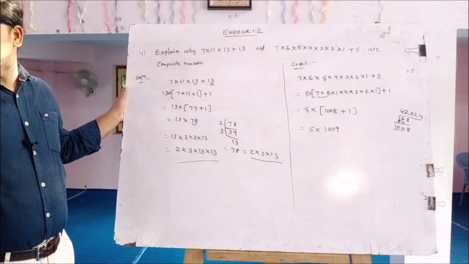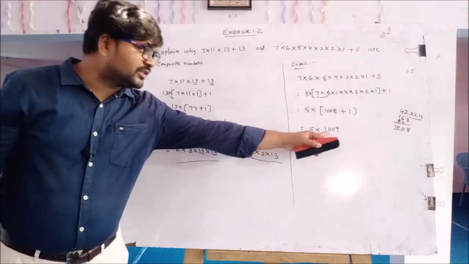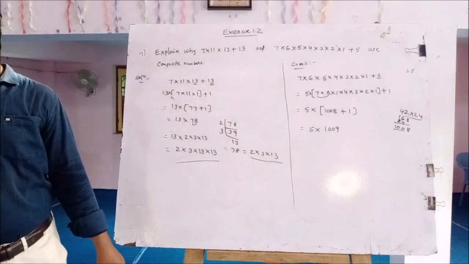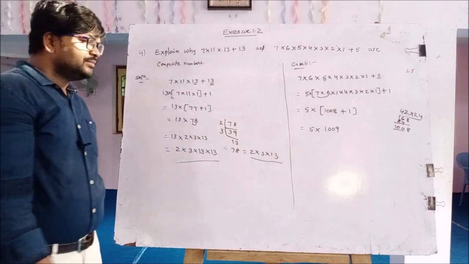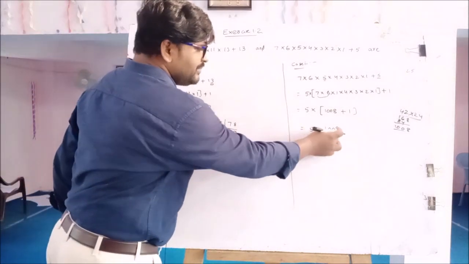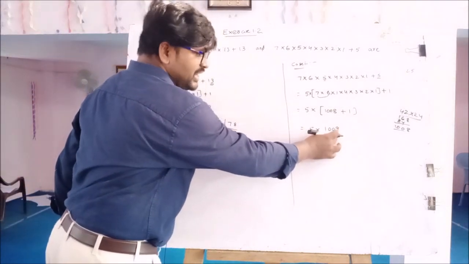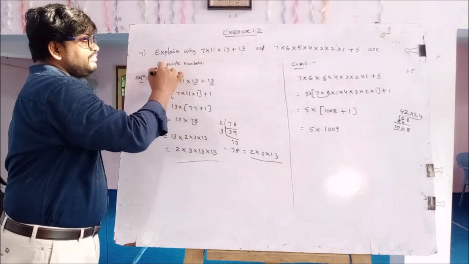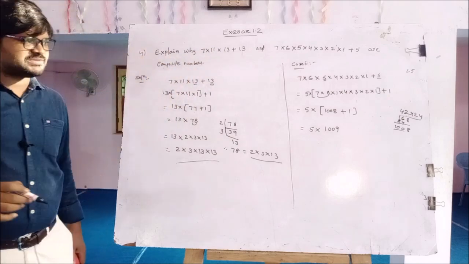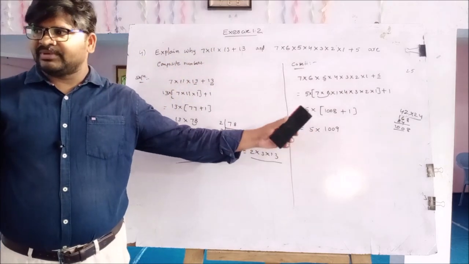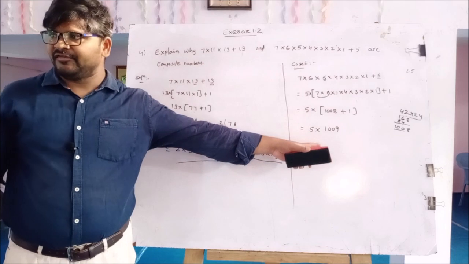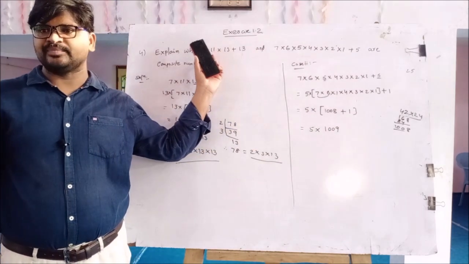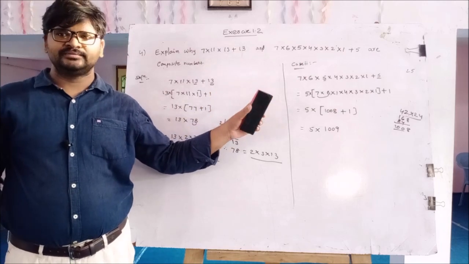5 into 1009. The value 1009 is a prime number. So here 5 is a prime number and 1009 is also a prime number. The product of primes is equal to a composite number. Explain: the given numbers are composite because every composite number can be expressed as the product of primes, or the product of prime numbers is equal to a composite number. Is it clear? Right.